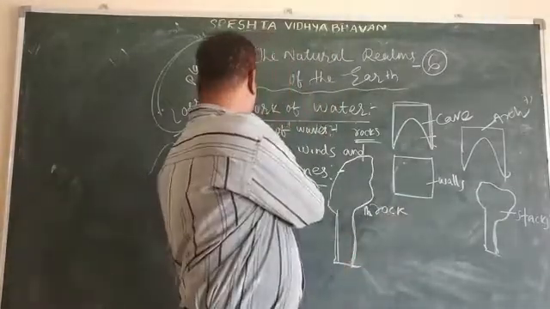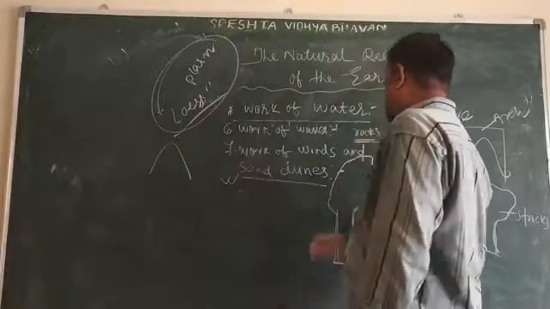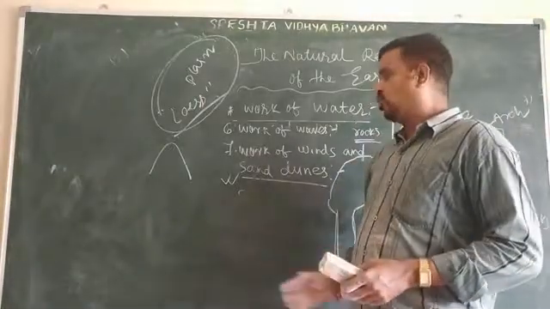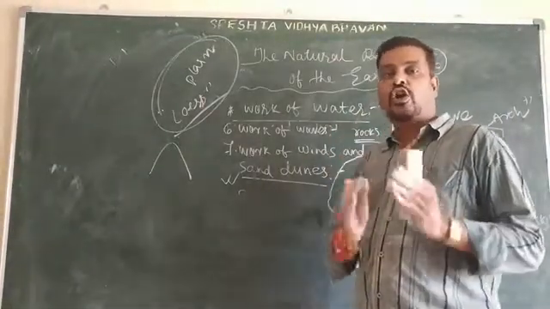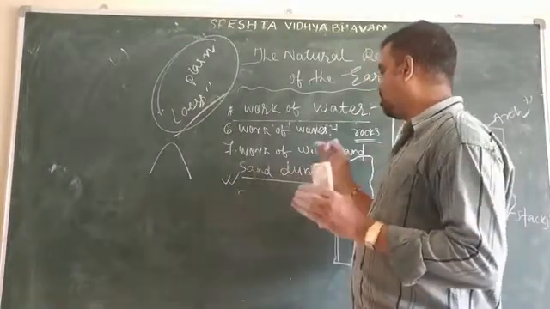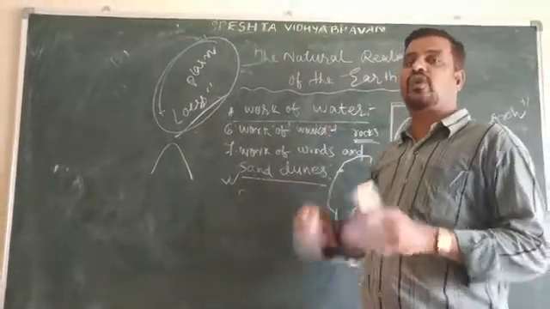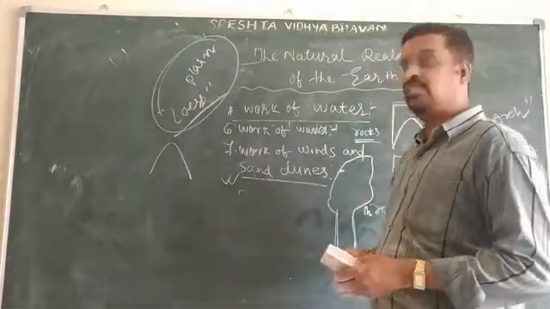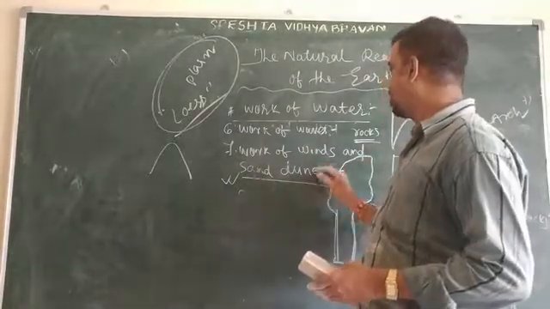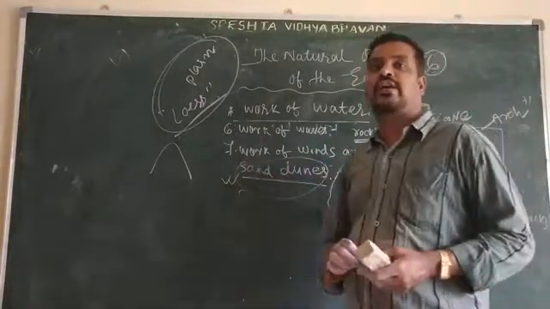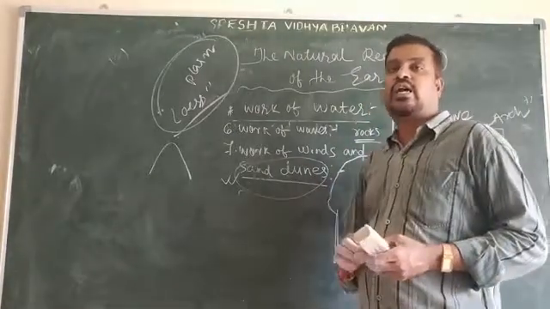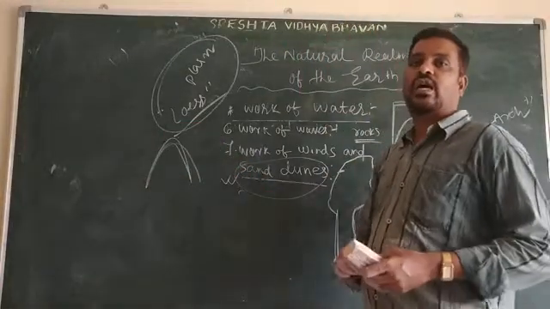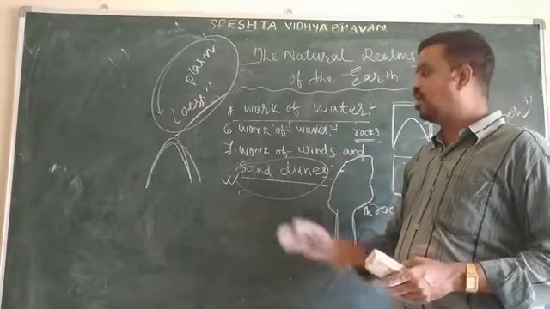Next one is sand dunes. In the desert region sand dunes are also common. Due to weathering and strong wind action, the sand may be transferred from one place to another place and deposited. Further it forms sand dunes. These dunes are formed like unstable hills.